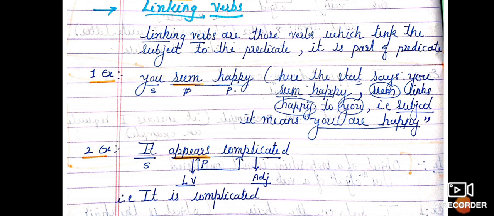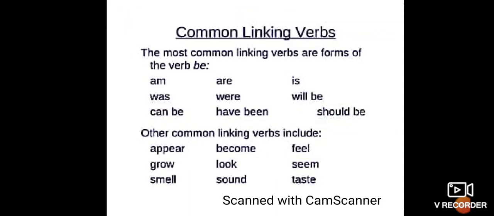Same way, see the second example. It appears complicated. It seems to be complicated, right? So here it is linking the subject to the predicate. So here appears again is considered a linking verb. So basically these are some of the linking verbs. You can go through them like am, are, is, was, were, will be, can be, have been, should be. All these come under the linking verbs.